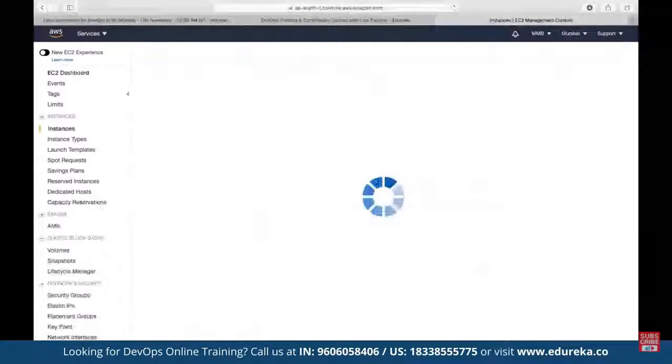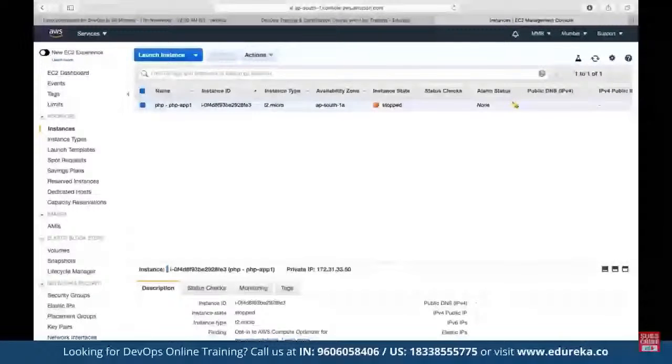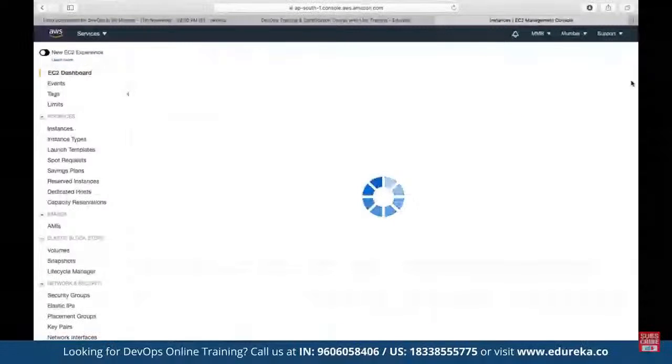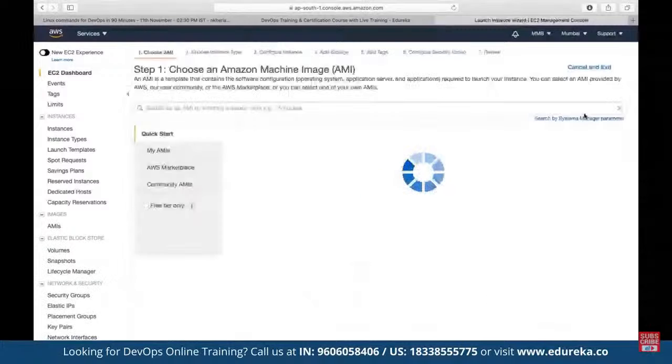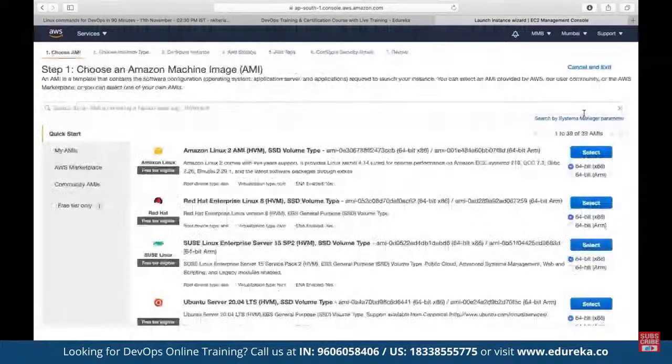Here we can click on running instances to see the list of all the running instances in our account. We can click on launch instance. Basically, when we are launching any instance in our cloud platform, we can choose the environment, that means the environment in which we want these instances to be deployed.